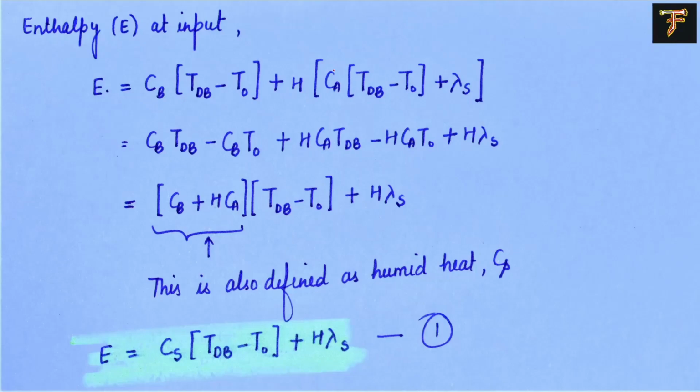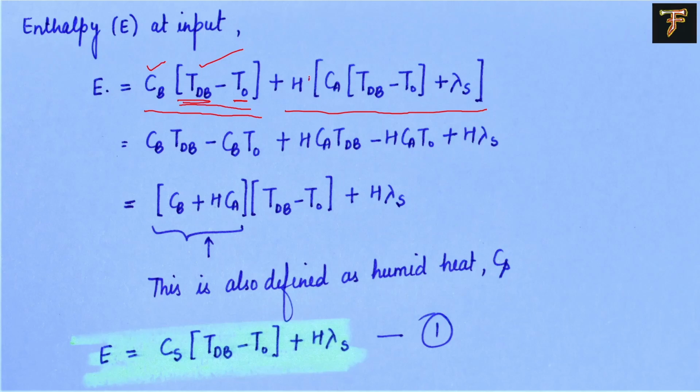Start with the input side of enthalpy. So first I would like to make very clear to you, enthalpy is not an absolute value, it's a relative value. We always compare or calculate the enthalpy with respect to some reference temperature. So in this case also, we have two components, A and B. A is the moisture content, B is the dry air. So the enthalpy of the dry air is starting from the dry bulb temperature with respect to the reference temperature, which is 0 degrees Celsius as mentioned in the question also. So the humid heat is multiplied by the temperature difference.